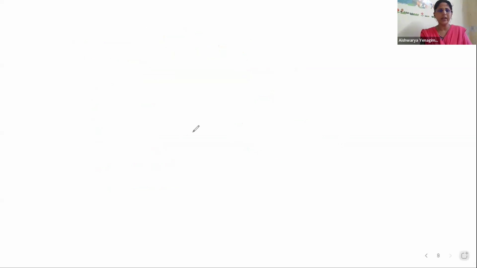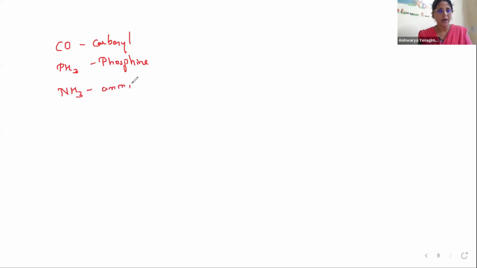Yes. We have other examples like cationic and neutral ligands. In neutral ligands, CO comes. What is CO? This is carbonyl. Then we have PH3. This is phosphine. Then the best example so far from the beginning, NH3, amine.